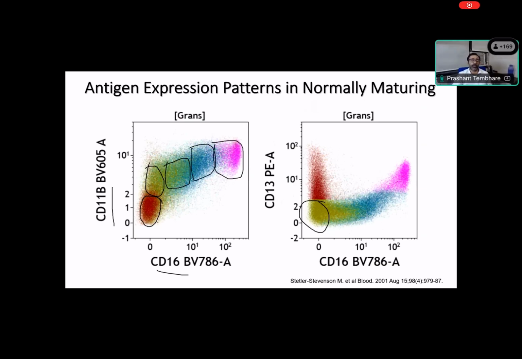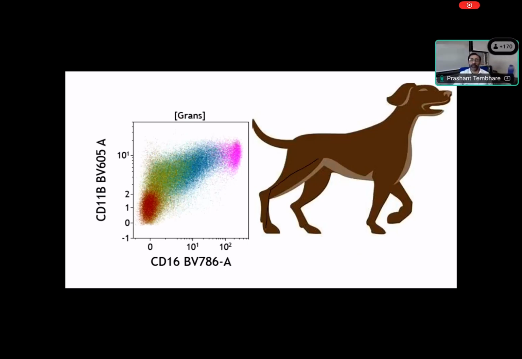So this is the pattern. You can see there is this type of maturation pattern, moving like this. So with using CD11b and CD16, we have this maturation pattern. You can see this combination of two maturation patterns using this antigen expression. This maturation pattern looks like the dog's leg. You can see the dog's leg. Just to remember how they look, right? So this is the maturation pattern. CD11b and CD16 can give rise to this maturation pattern. To remember, you can remember the leg of a dog.